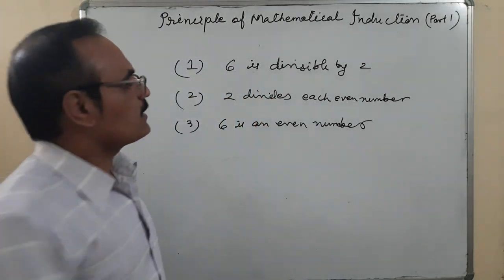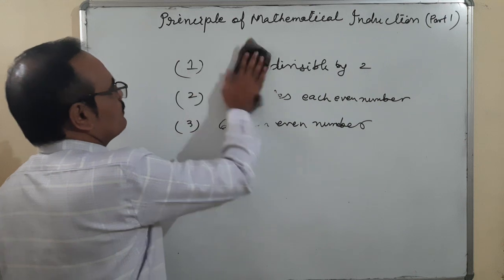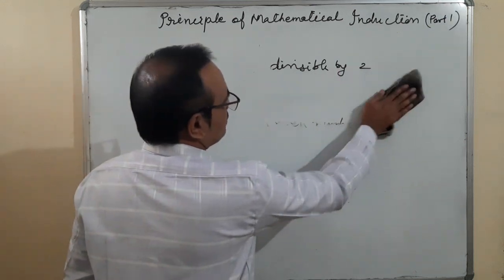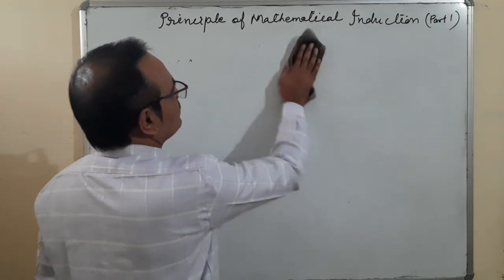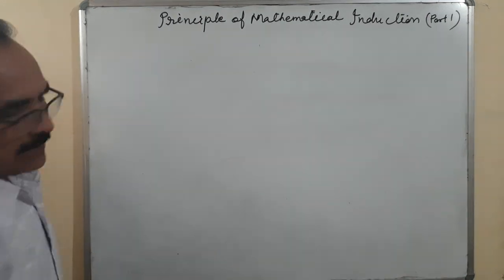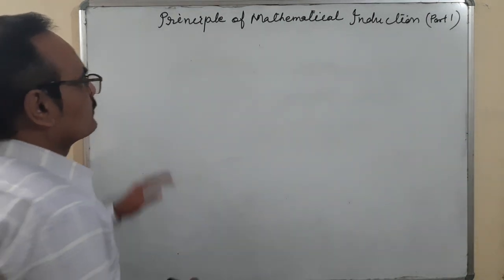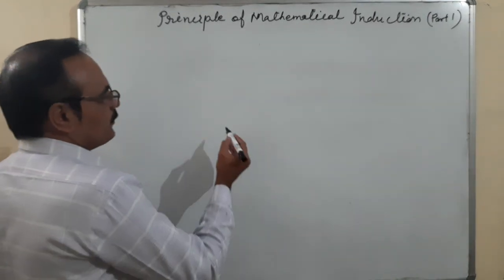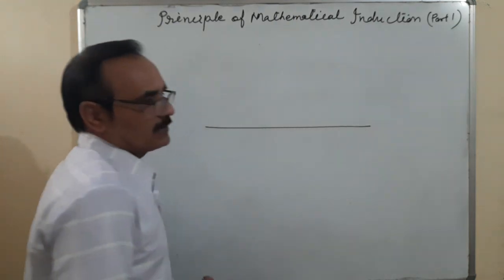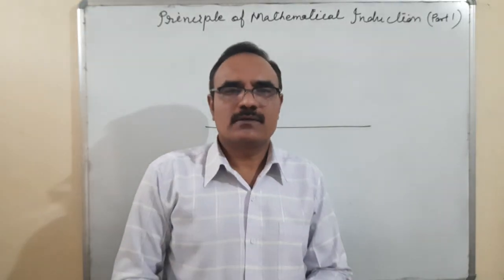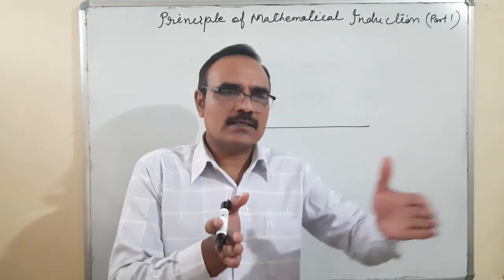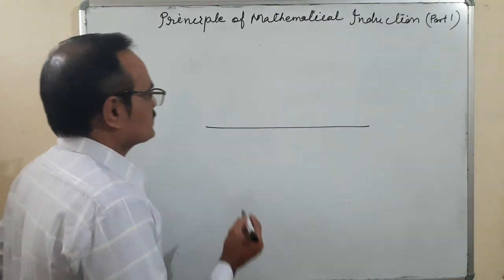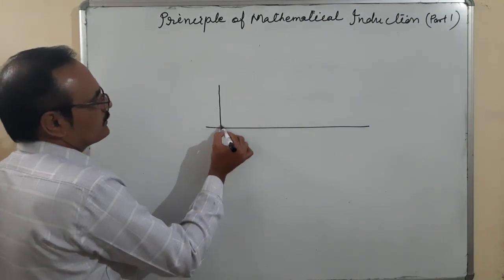Let us take one example. I hope with that example you will understand this concept clearly. Suppose on a plane surface, rectangular thin tiles are placed in such a manner.